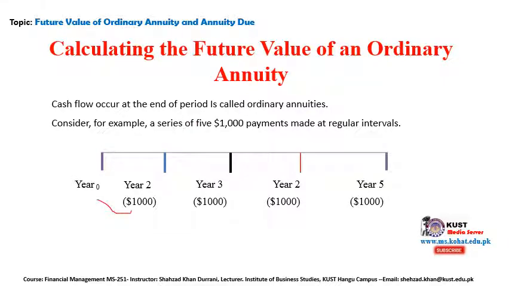After 1 year you pay 1,000, after the second year you pay 1,000, and then 1,000, and then 1,000. So these are the payments occurring at the end of each period. This is the basic concept, and that's how we can draw the timeline of the future value of an ordinary annuity.